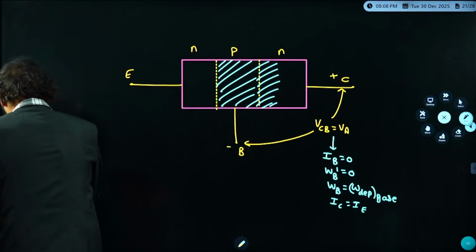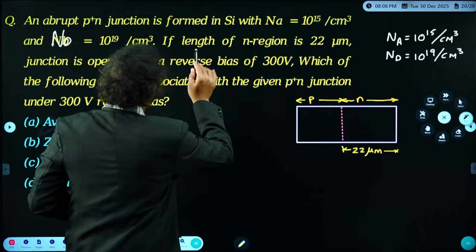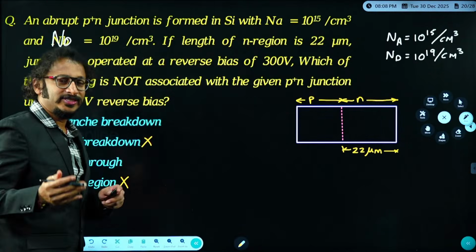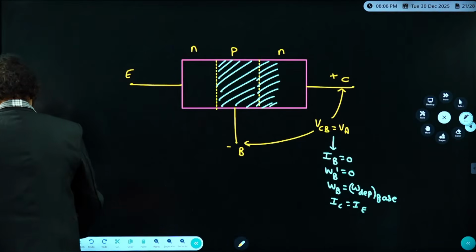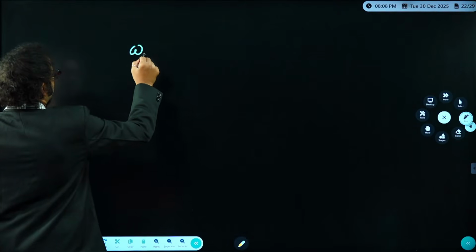So here, what I need to find, dear students, the examiner has given the length of the N region. Try to find the depletion width of the N side. Have a look carefully, my dear boys and girls: the depletion width of the N side.